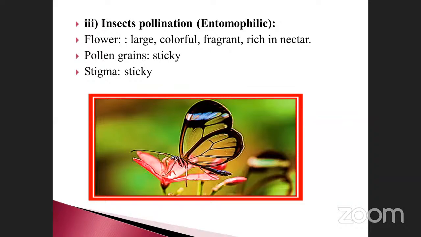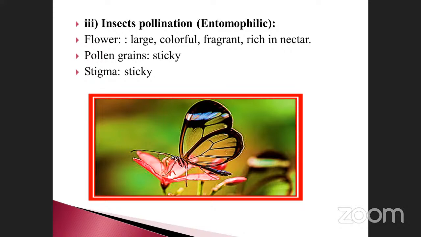Okay, what are the general characteristics of this type of flowers? The flowers should be very large, colorful, and fragrant. Then only will insects be attracted very easily. They are rich in nectar. Then the insect comes and collects the nectar. Okay, and pollen grains are sticky, so cross pollination is possible very easily.